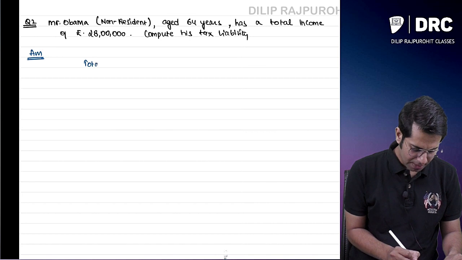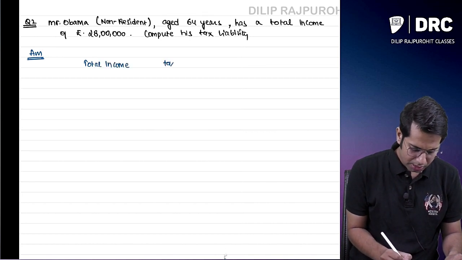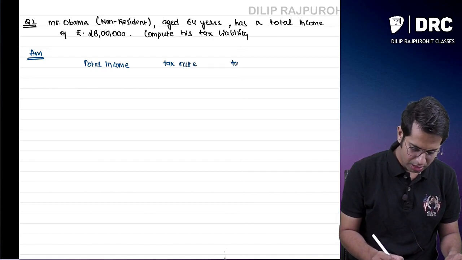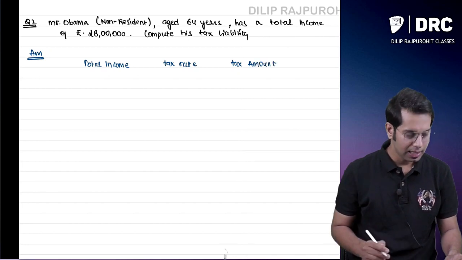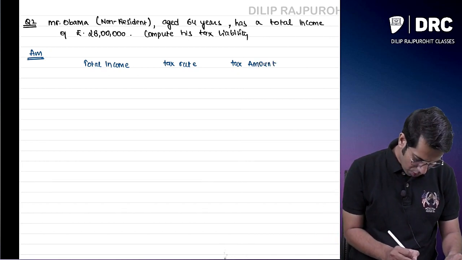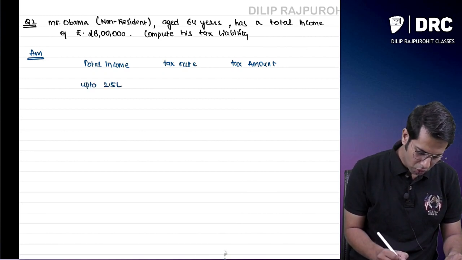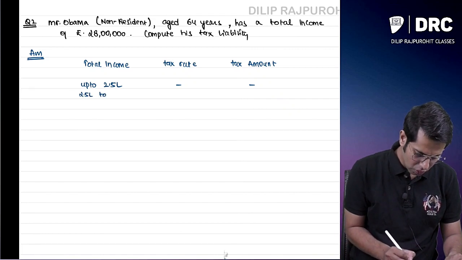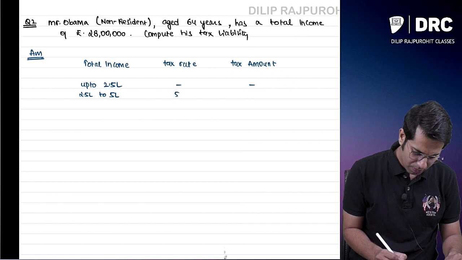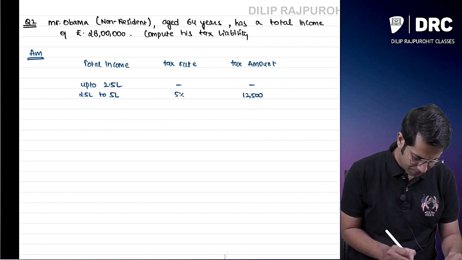So his total income, tax rate, tax amount. Sir, up to 2.5 lakhs, no tax. From 2.5 lakhs to 5 lakhs, he will have to pay 5%, which comes to 12,500.